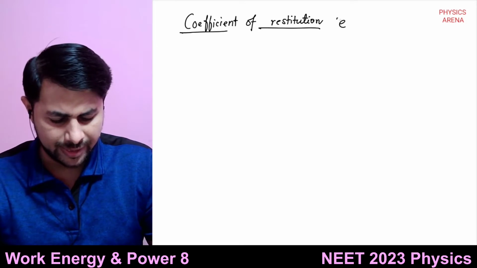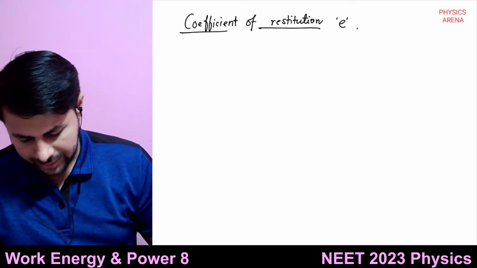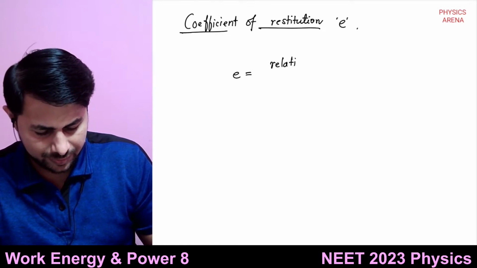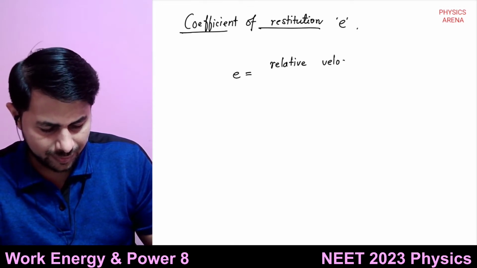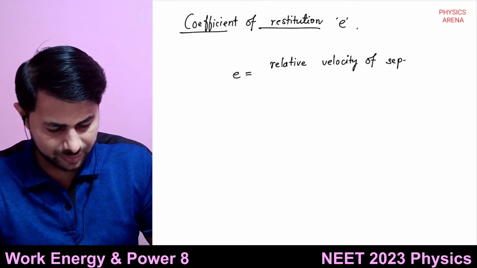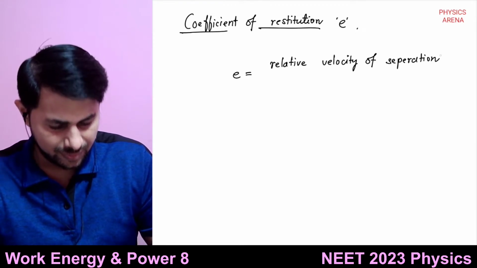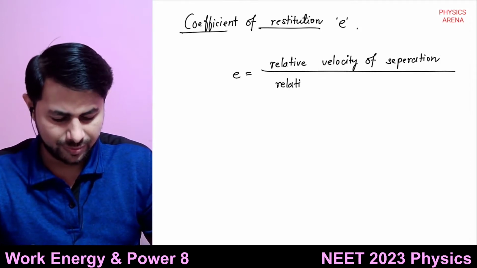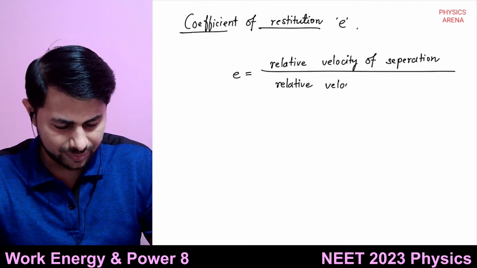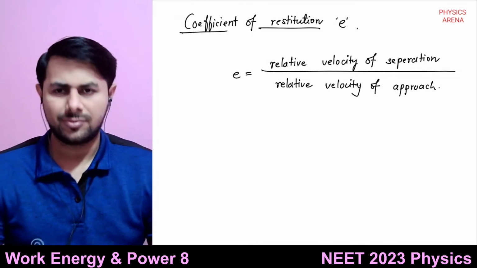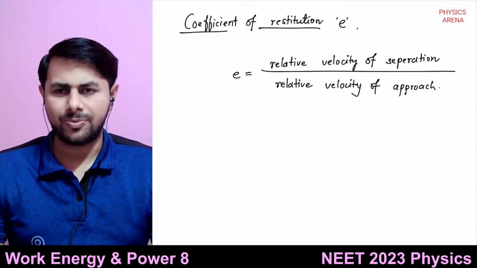It is denoted by the letter E. So E is equal to relative velocity of separation divided by relative velocity of approach. What will be the velocity of separation?